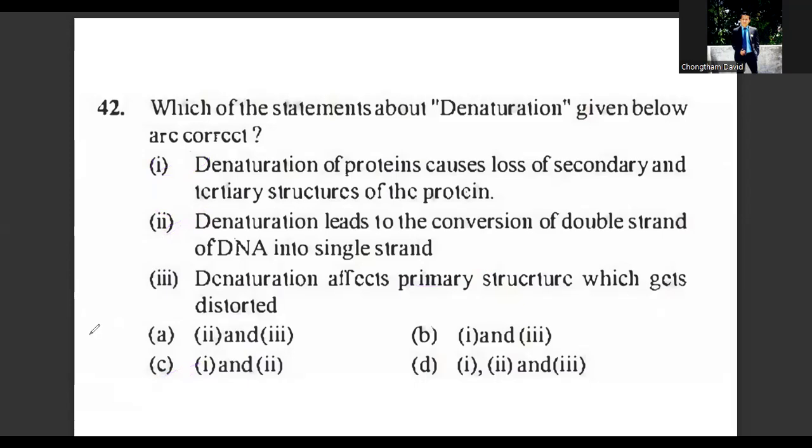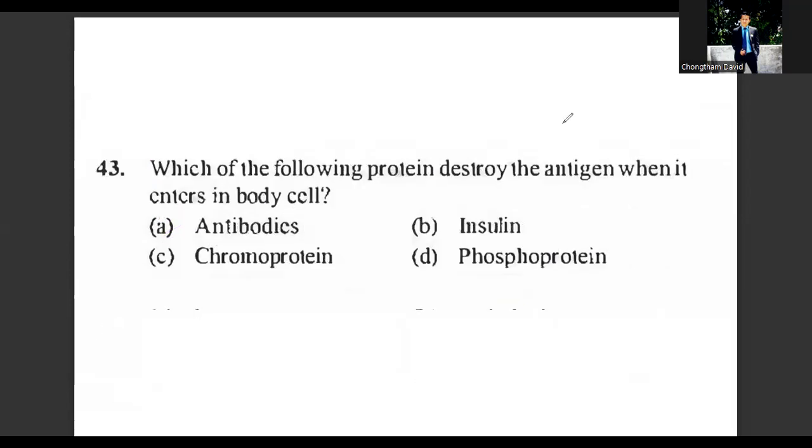Question number 43. Which of the following proteins destroy the antigen when it enters the body cell? When antigens enter into the body cell, antibodies, being proteins, destroy them. Remember, antibodies are proteins, and they are synthesized in the body and they combine with the antigens and destroy these antigens by forming inactive complexes. Therefore, antibody proteins destroy antigens. So antibody and antigen, these are two opposite things. They're rivals. So A.